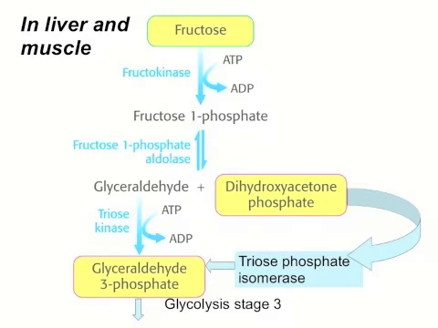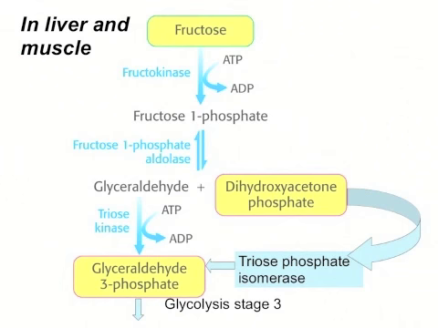Now, there are other monosaccharides that can enter this pathway, and another important one is fructose. Fructose can enter by two separate means. It can enter in at the level of fructose 1-phosphate. And what we're going to do is first phosphorylate fructose to trap it in the cell and to activate it. We're then going to split this molecule into two trioses.